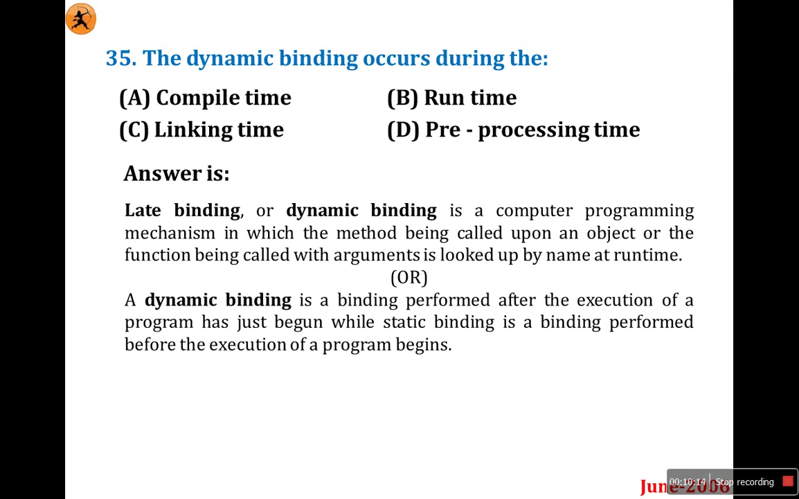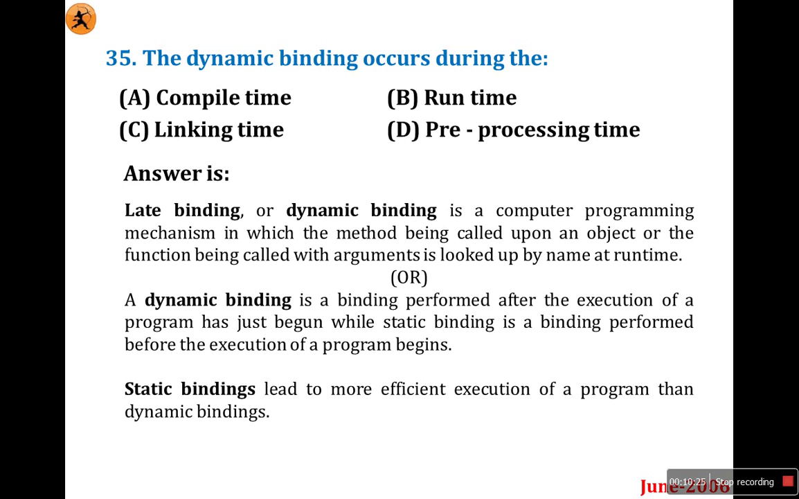One more way to say it: dynamic binding is a binding performed after the execution of the program has just begun, while static binding is a binding performed before the execution of the program. It means static binding binds at compile time, dynamic binding binds at runtime. This is asked 2 to 3 times. I hope it's a very simple question. Option B, dynamic binding binds at runtime.